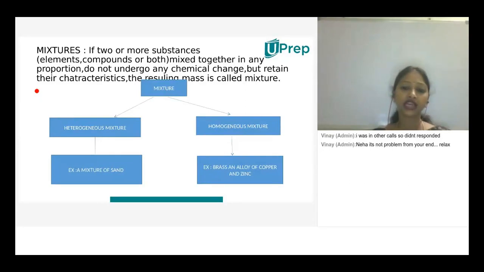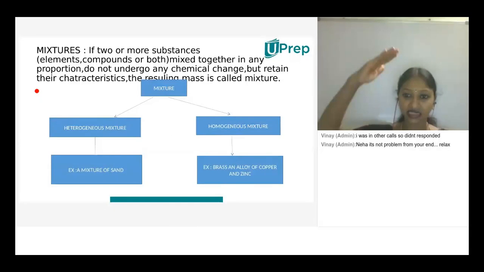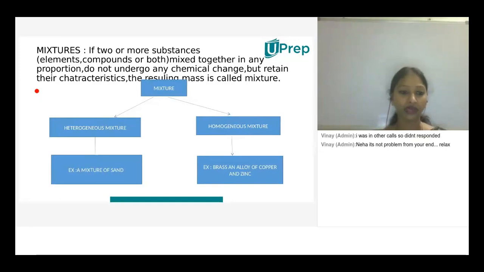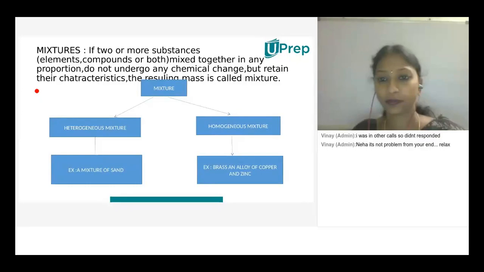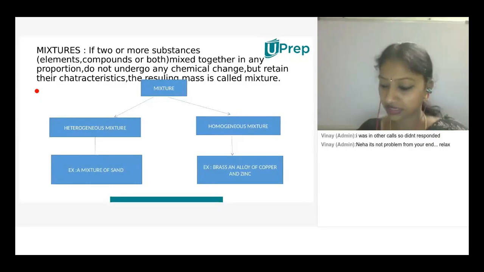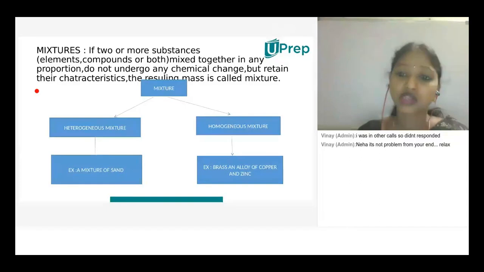Okay, so if we consider a heterogeneous mixture, it is a mixture of sand or any other thing. When we add sand in water, even after dissolving, we'll find the sand settled like sediment at the bottom, and a different layer of water over it. That means a heterogeneous mixture is easily identifiable. We can find the phases. So this is about the mixture.